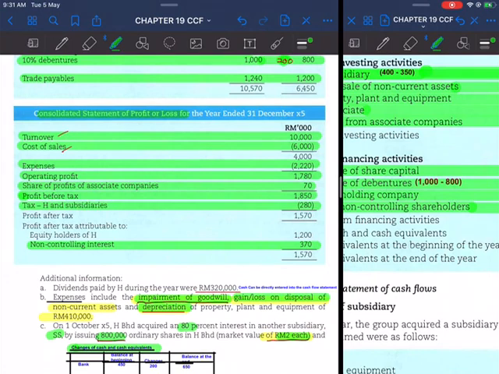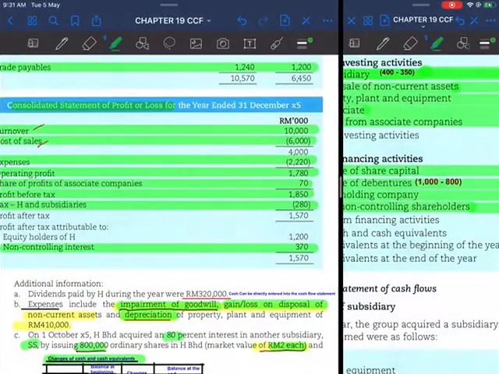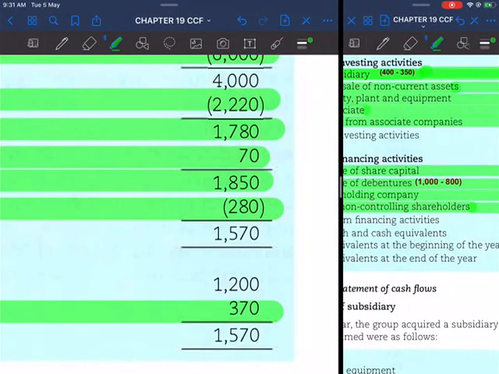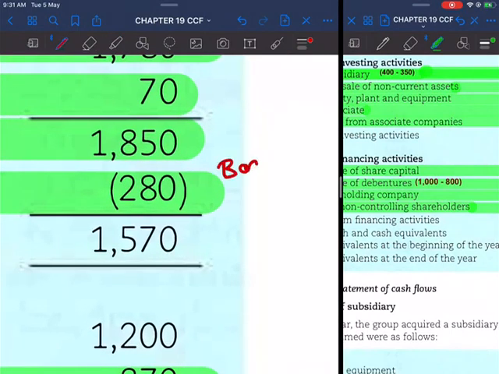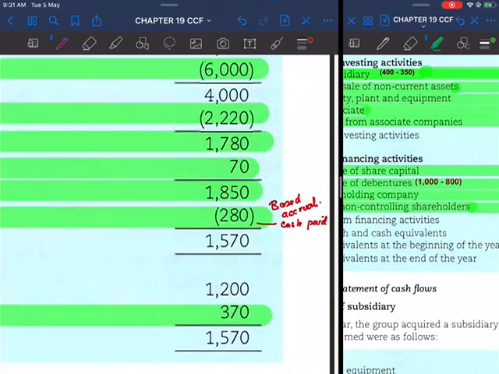So you need to investigate tax, because the tax inside your profit and loss could be based on accrual. Normally profit and loss is based on accrual basis. So you need to find the amount of cash paid for tax.